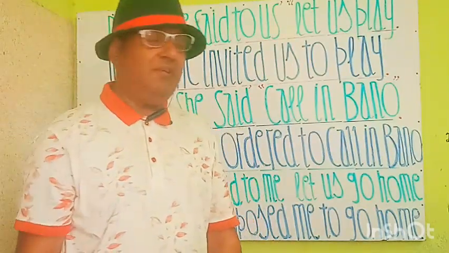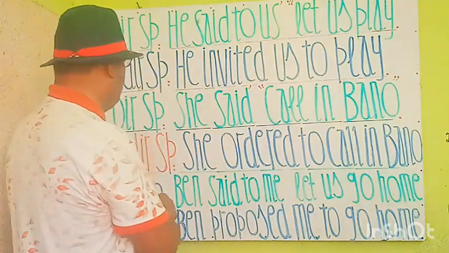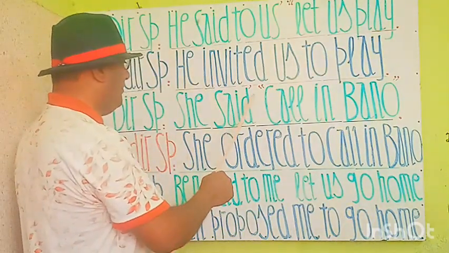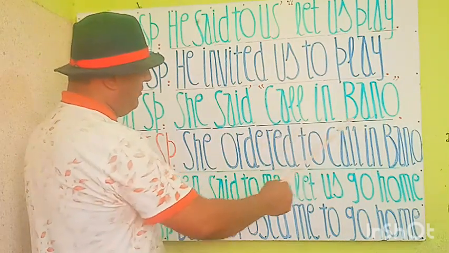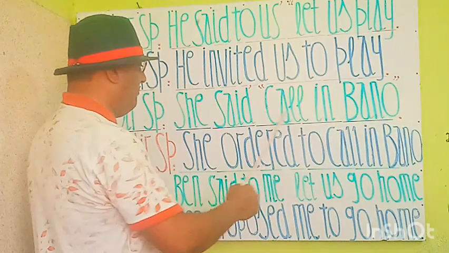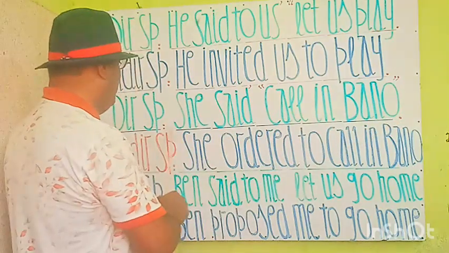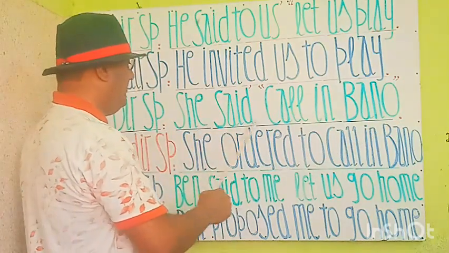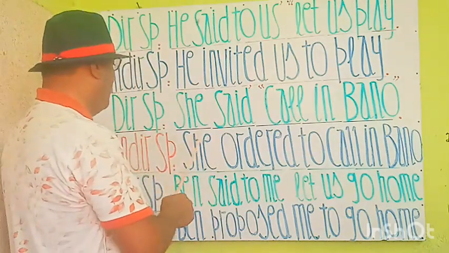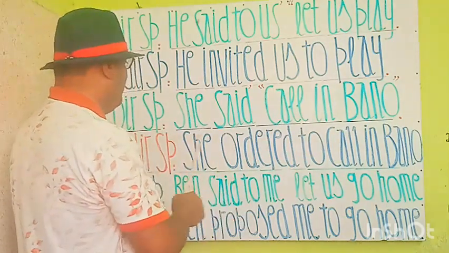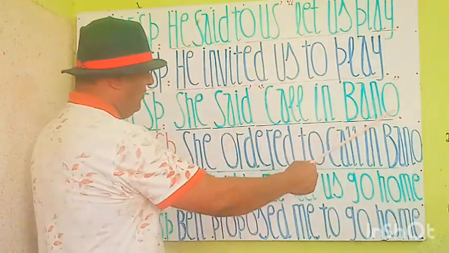Let's move to the next statement. Yes, my students, the next direct speech is: she said, comma, inverted comma start, call in Bano. Commas close, full stop. She said, this is a direct speech. This is a conversation between two parties. She said, comma, inverted comma start, call in Bano, comma closed, full stop.